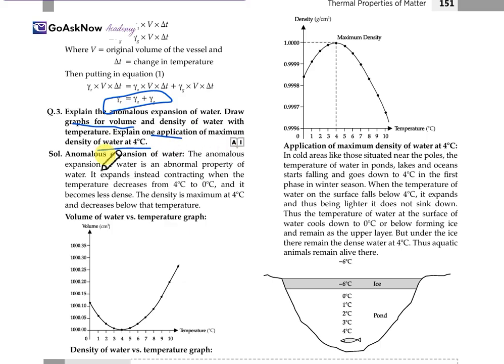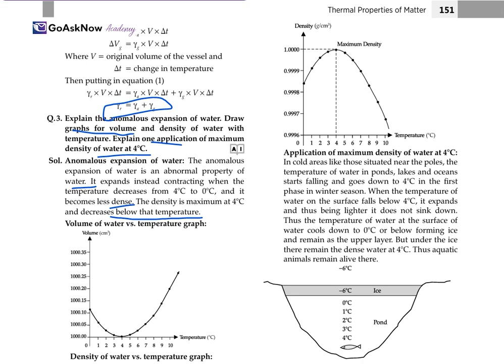Firstly, the expansion of water is in an abnormal state. It expands instead of contracting when the temperature decreases from 4 degrees to 0 degrees, and it becomes less dense. So the density is maximum at 4 degrees Celsius and decreases below that temperature. This graph represents the relation between the volume and the temperature, and another one has been drawn with respect to the density and the temperature.